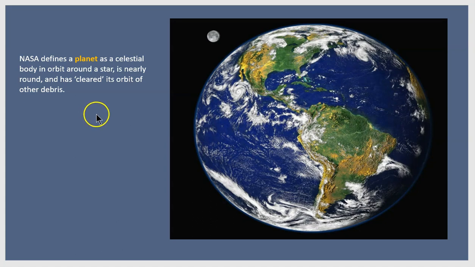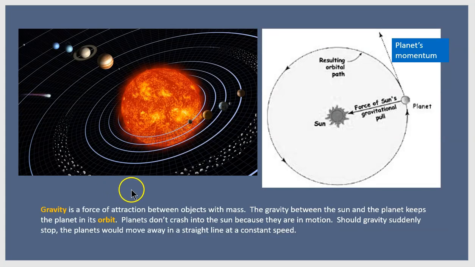Now, the Earth, of course, is a planet, and NASA defines a planet as a celestial body in orbit around a star, is nearly round, and has cleared its orbit of other debris. So there are three parts to the definition. Let's take one of the parts, orbiting. Here's a picture of our solar system. We have the sun, we have the planets orbiting our sun.